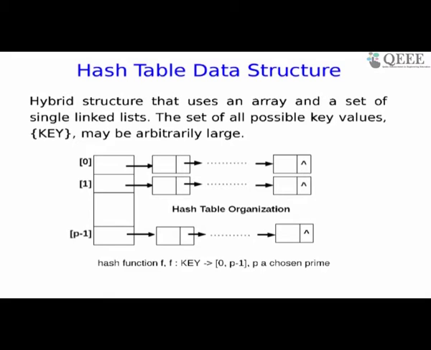So now you give me numbers. Suppose you give me 23. I'll do 23 modulo 5, which is 3. So I'll take the third list and I'll put 23 here. Now let's say you give me 21. 21 has modulo 1, so I'll put it in the list which starts at 1. Essentially you can see this list will keep building up, and the common property of these lists is that they all have the same remainder when divided by this prime 5. For example, 3 will be here, 38 will be here. They all have remainder 3 and so on. This will be 1, so this could be 6, it could be 151 and so on.